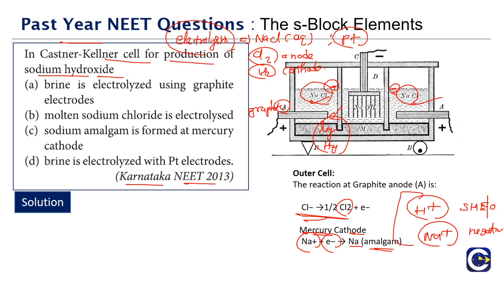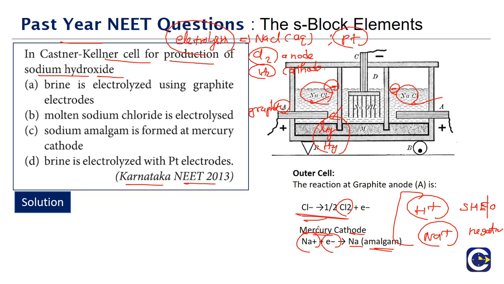Once the sodium metal is formed, it is not going to stay as a solid, it is going to dissolve into the mercury, and thereby the entire process entropy will increase. So this favors the discharge of Na plus at the mercury electrode.